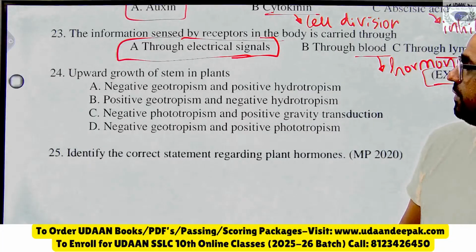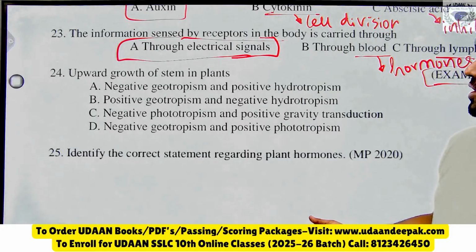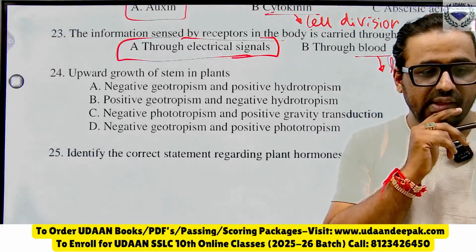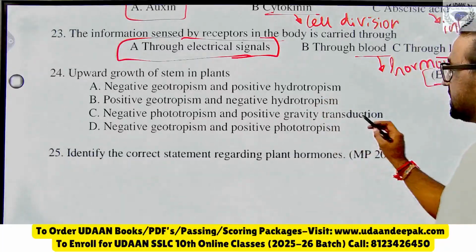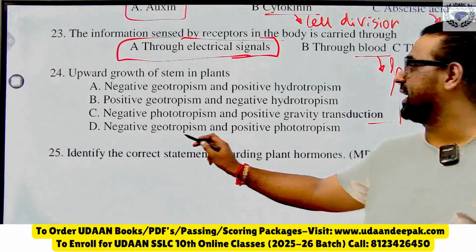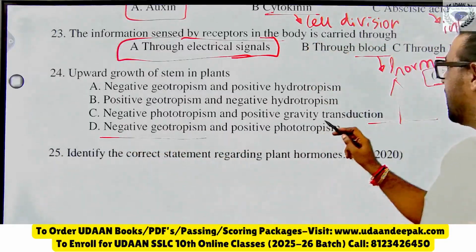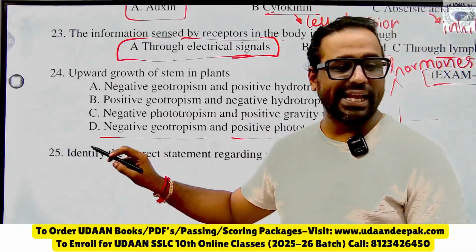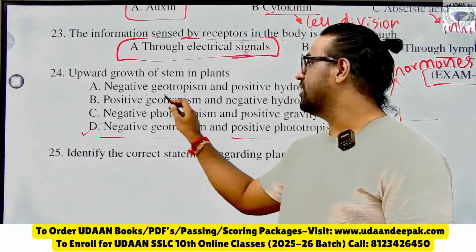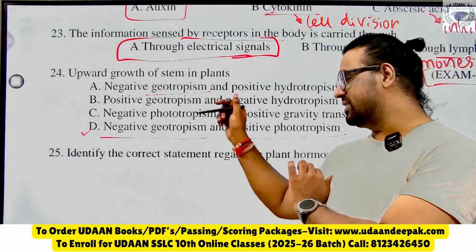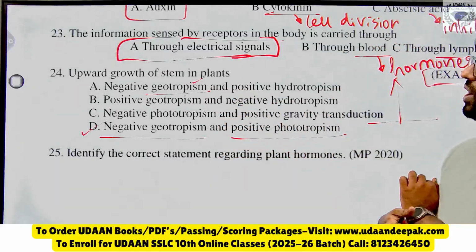Okay, no issues Devamsh. Upward movement of stem in plant, what is the answer for this one? Nihal is telling me, see, the stem is going up. It is moving against gravity, that means it is negative geotropism, and it is moving towards light, that is positive phototropism. The right answer is D, negative geotropism. Negative means against.